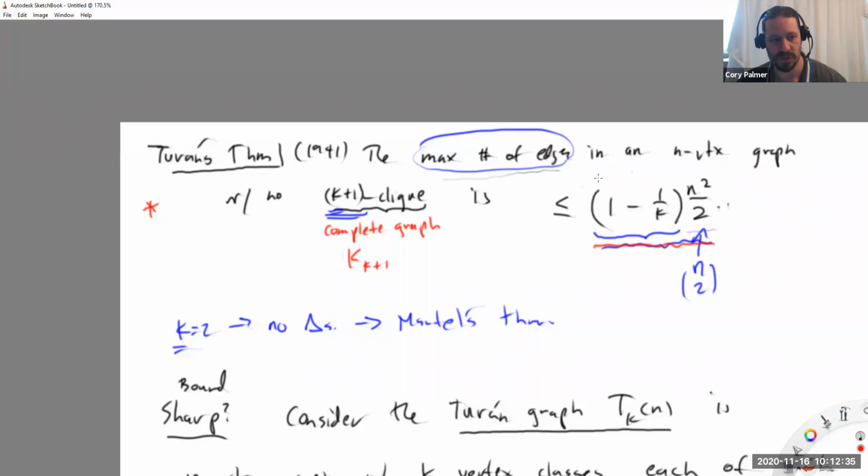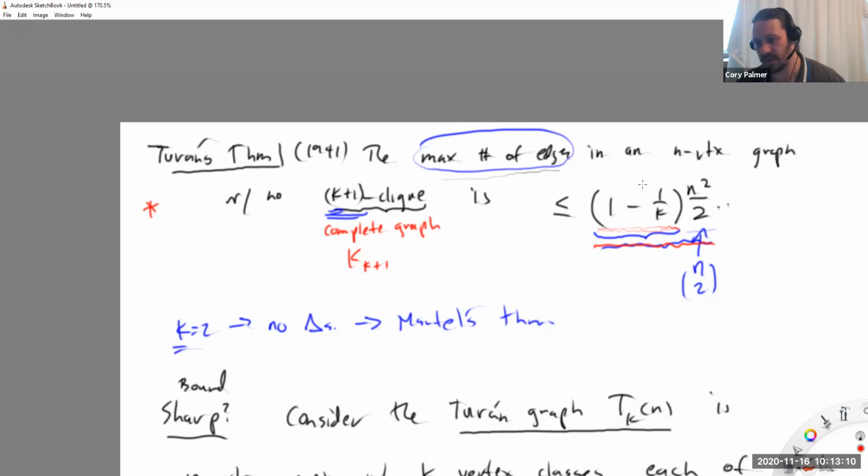We like to think of this function, the maximum number of edges, as a function of n. So as n gets larger and larger, we're thinking about this as a function, and sometimes we'll even divide this function by n squared over 2 or by n choose 2, and think of this as a density, right? How many edges are there as a proportion of the total that could be there. And that proportion would just be this constant right here. The n squared over 2 would vanish when you take the limit, and it just spits out this rational number.